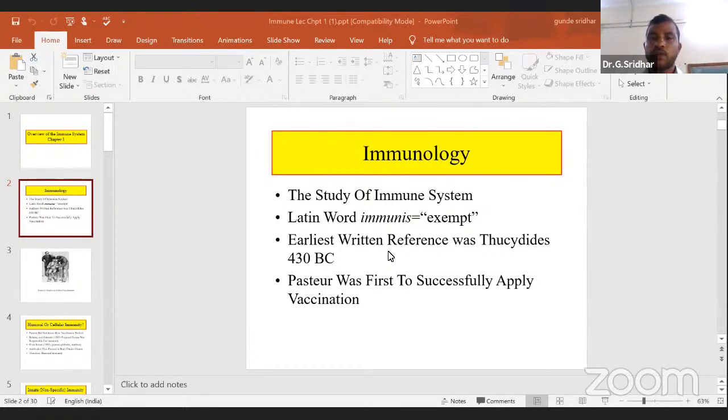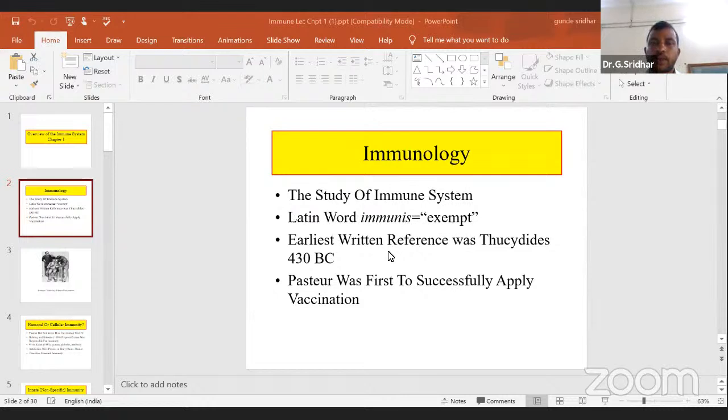Please don't call it humoral immunity. Please call it humoral immune response, where we will get the immunity through the B cells mainly. This humoral type of immune response is what we get in the body by the antibodies or immunoglobulins. That means the immune response we get in the body by the immunoglobulins or antibodies, which we call the humoral type of immunity.